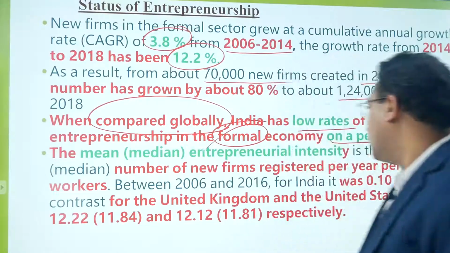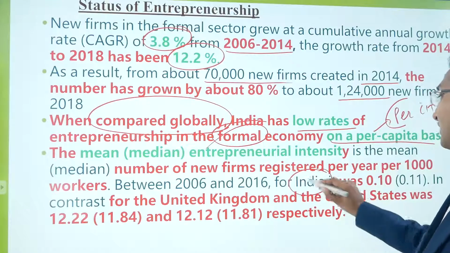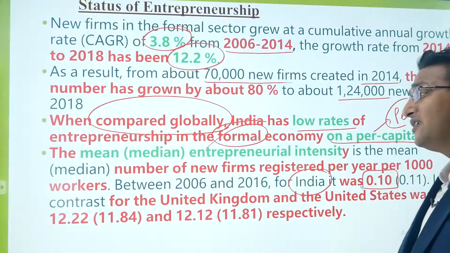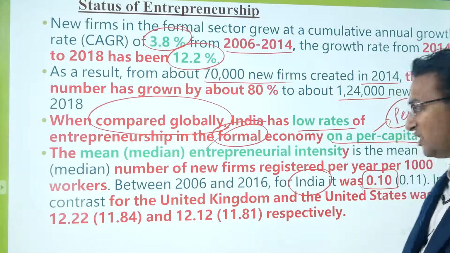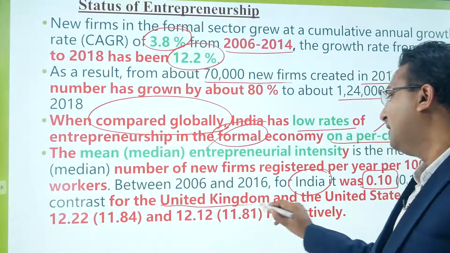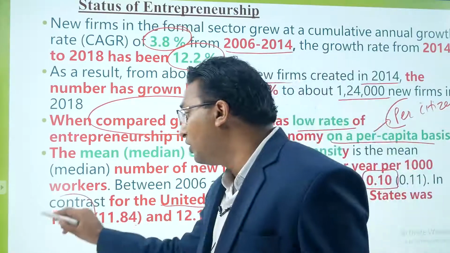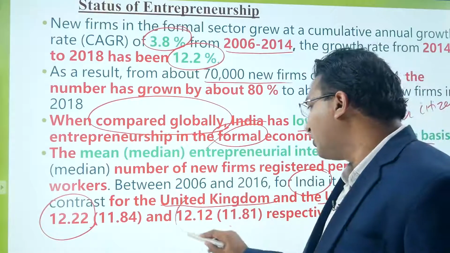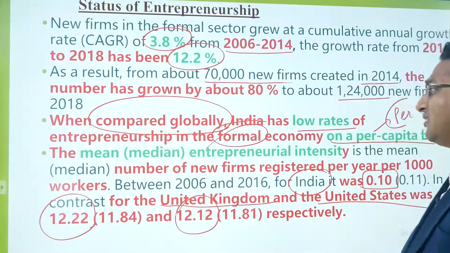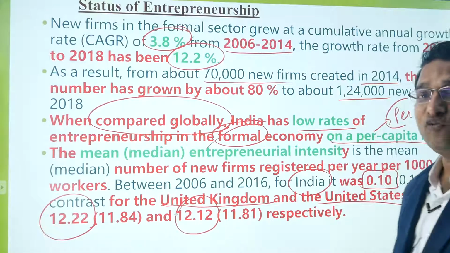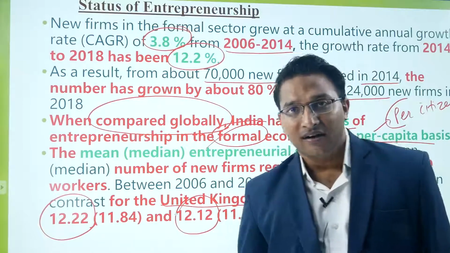From this point of view, in India, for 1,000 workers, only 0.1 new firm is registered every year, which is very contrasting to the United Kingdom. In the UK, this figure is 12.2 new firms every year. In the USA, this figure is 12.12 new firms every year. That means the average entrepreneurial intensity is comparatively low if we compare to the global level, right?